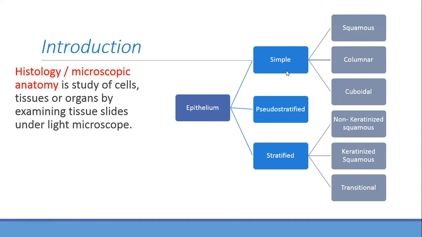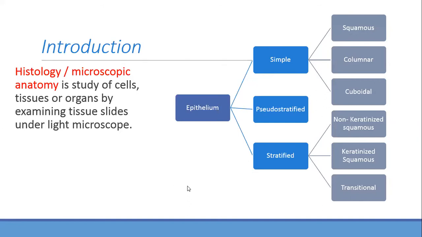So in simple epithelium, how many layers? One layer. Okay, now in simple epithelium there are types. So what are the types? Okay, you can read them. First is squamous epithelium. If I want to name this, we will say simple squamous. Simple squamous means it is one layer and the shape of the cell is squamous. I will explain what is squamous.